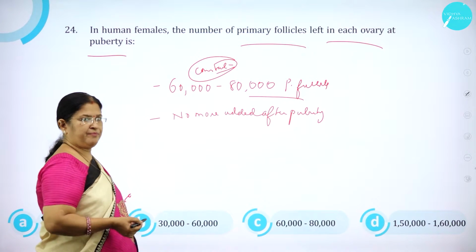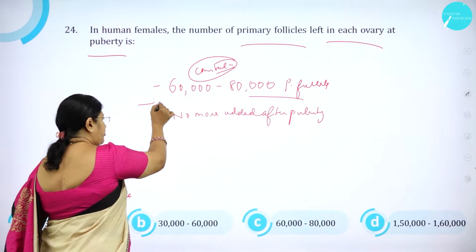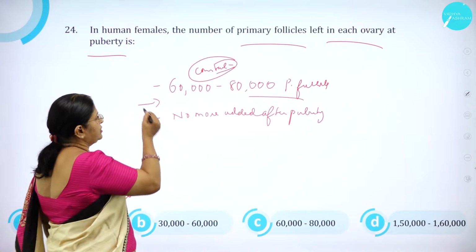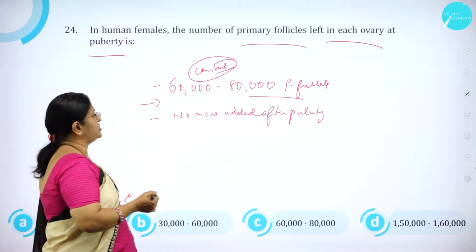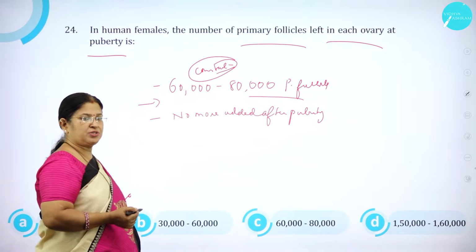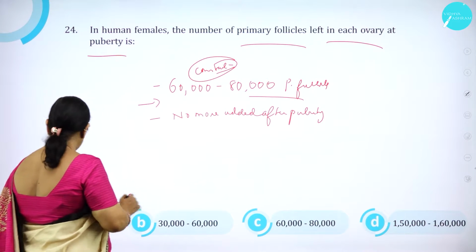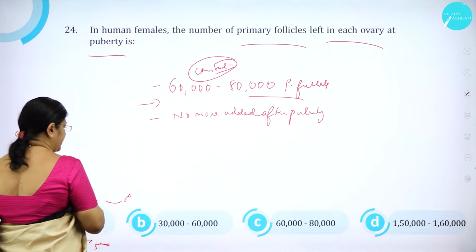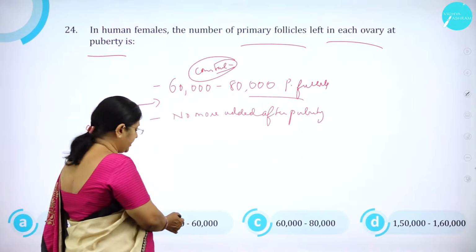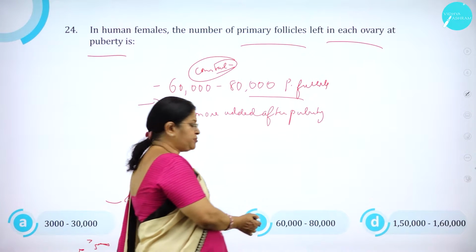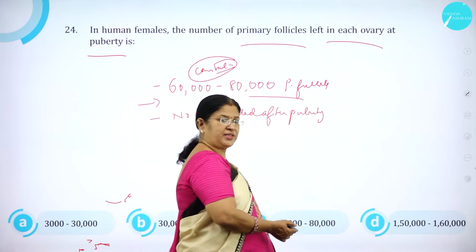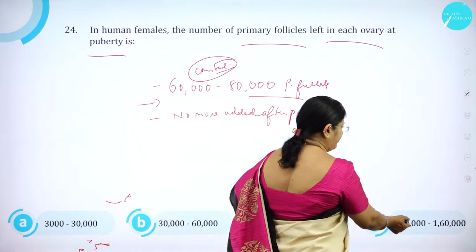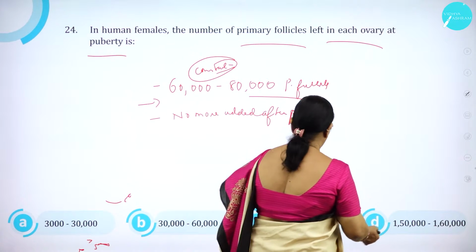After the baby is born, before she attains puberty, the primary follicles will be around how much? 60,000 to 80,000 primary follicles. So option A, 3,000 to 30,000. Option B, 30,000 to 60,000. Option C, 60,000 to 80,000. Option D, 1,50,000 to 1,60,000.